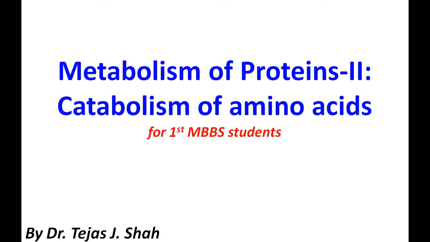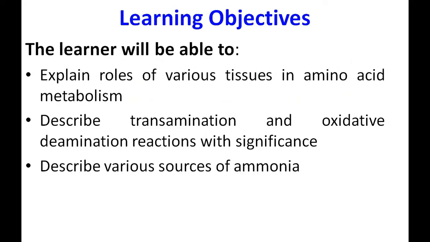Hello everyone. With the continuation of metabolism of protein part 2, today we will see the catabolism of amino acid. The session is drafted for first MBBS students. So the learning objectives: the learner will be able to explain roles of various tissues in amino acid metabolism, describe transamination and oxidative deamination reactions with significance, and describe various sources of ammonia.